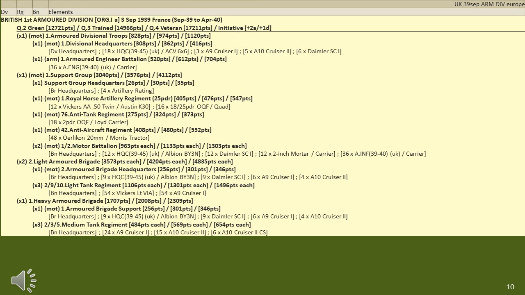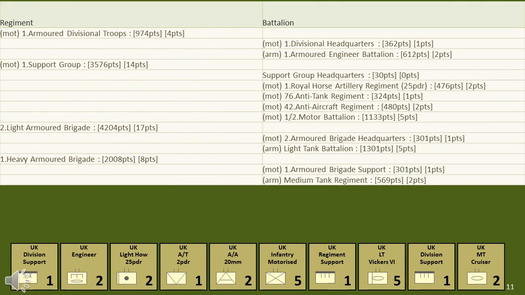The British were only just beginning their formation of armoured divisions. This was one of the first two armoured divisions organised in 1939, the 1st Armoured Division. This division never fought in this particular organisational form, but was the bedrock of all the divisions which came after. It was two armoured brigades with all the support formations in a support group. The Light Tank Battalion is so strong because it has so many tanks in it, over 100 tanks, of which half were MG or machine gun light tanks. This was an unusually powerful battalion for the period.